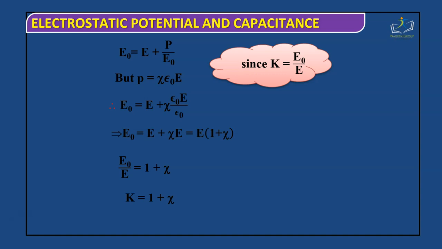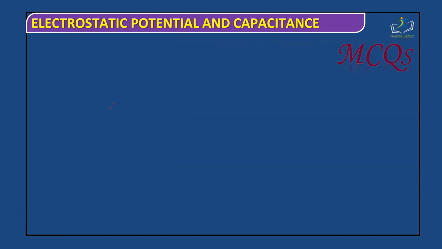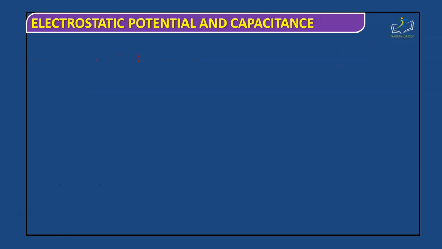So K is equal to E naught divided by E. Now we move ahead with a numerical point, an MCQ. The dielectric constant K is equal to what? E naught divided by E, 1 plus chi, E divided by E naught, or both A and B. The correct answer for this question is both A and B.